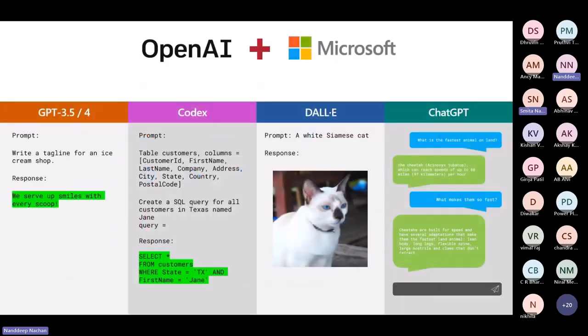So now let's see how Microsoft has a relationship with OpenAI to collaborate on the development of artificial intelligence technologies. The partnership aims to accelerate the development of advanced AI systems and bring the benefits of AI to more people. So Microsoft has partnered with OpenAI to deliver three main goals.